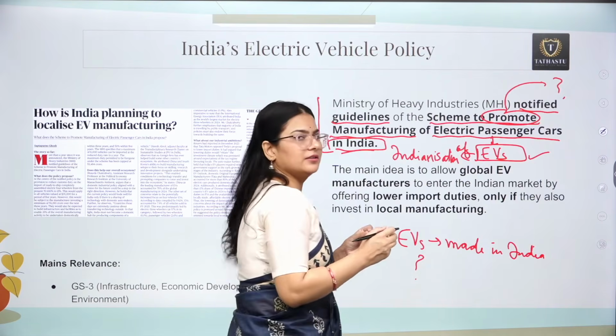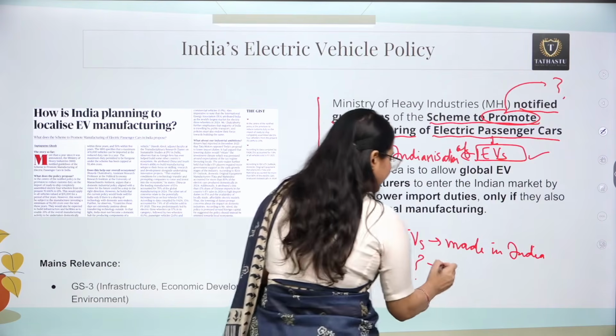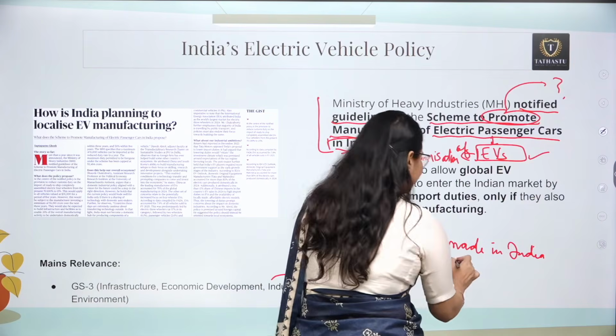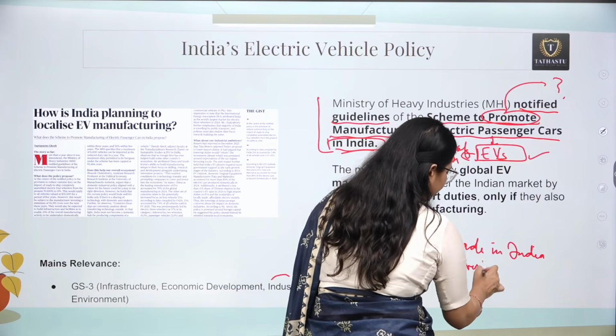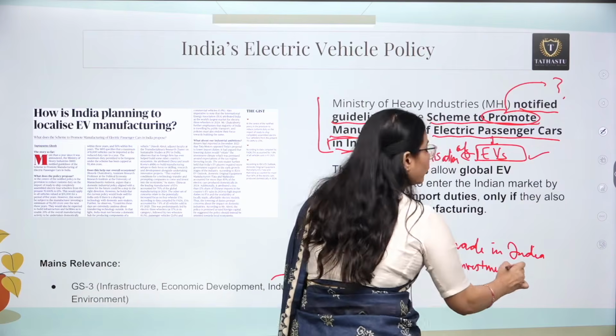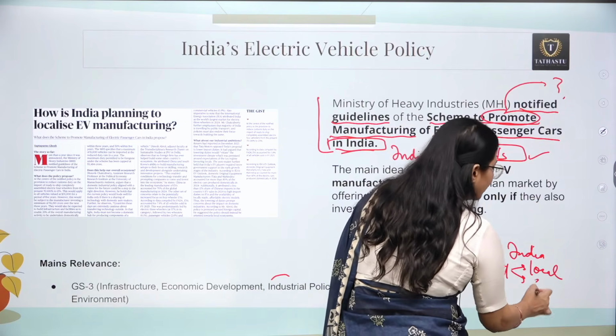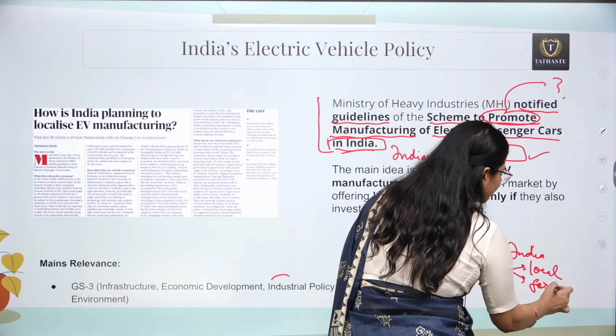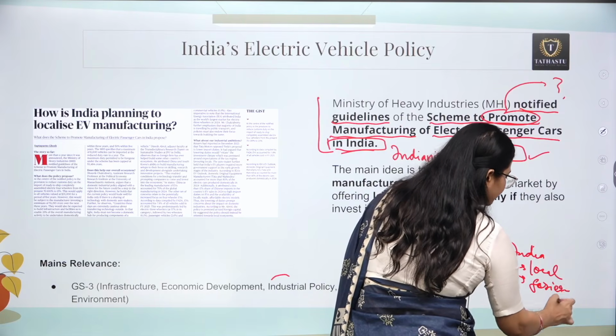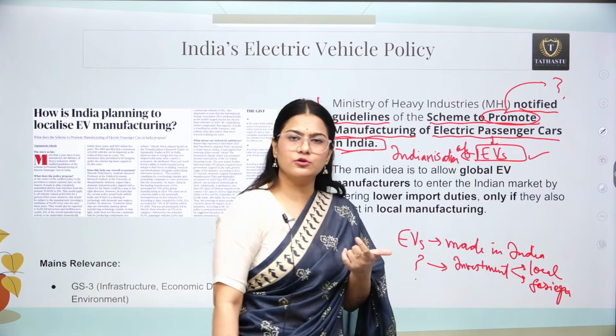So the core here is, we need 2-3 things. First of all, we need investment. We need both kinds of investment: Indian, or you can say local investment, and investment can come from foreign countries also. So we can have both local investment and foreign investment.